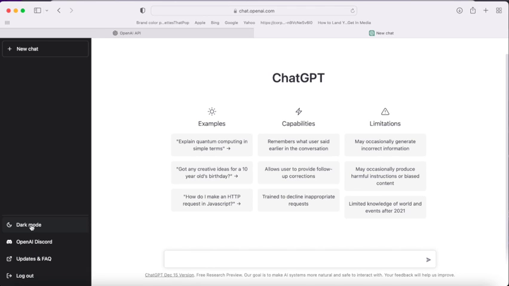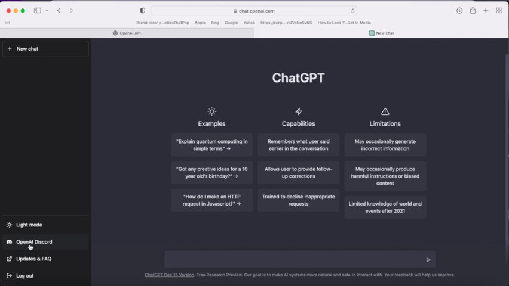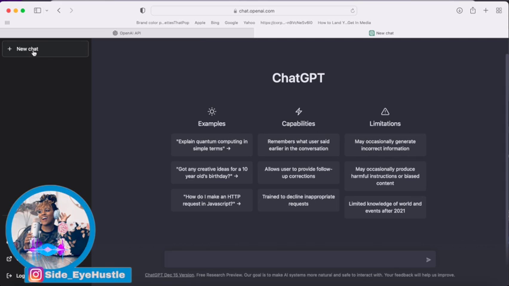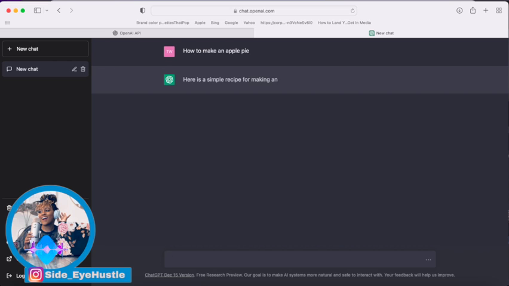All right, so you also have some options over here, which includes going from light mode to dark mode, as well as some other options, including signing out. Now at the top, this is where you're going to start that new chat, if you see that box up there, but it's already set up to go into the new chat. So the only thing that you need to do in this moment is just ask your question.